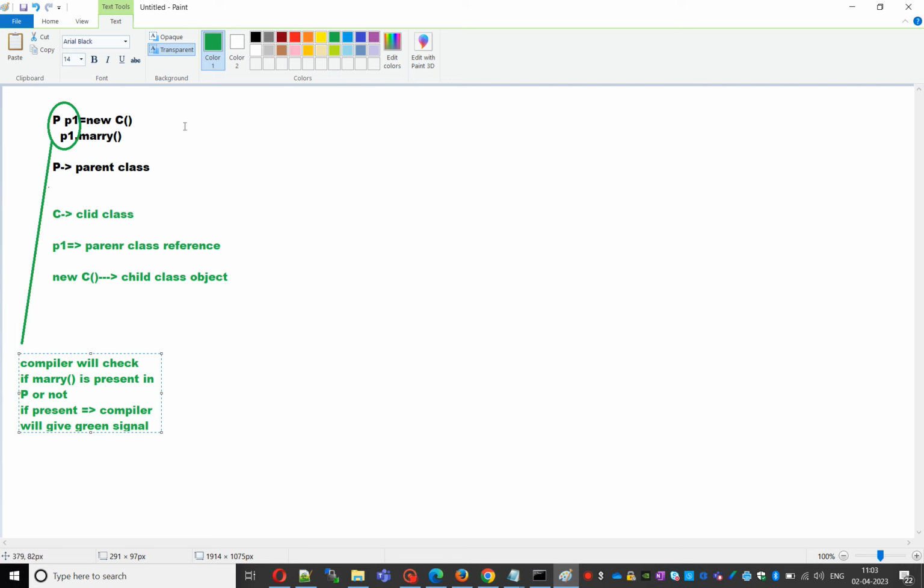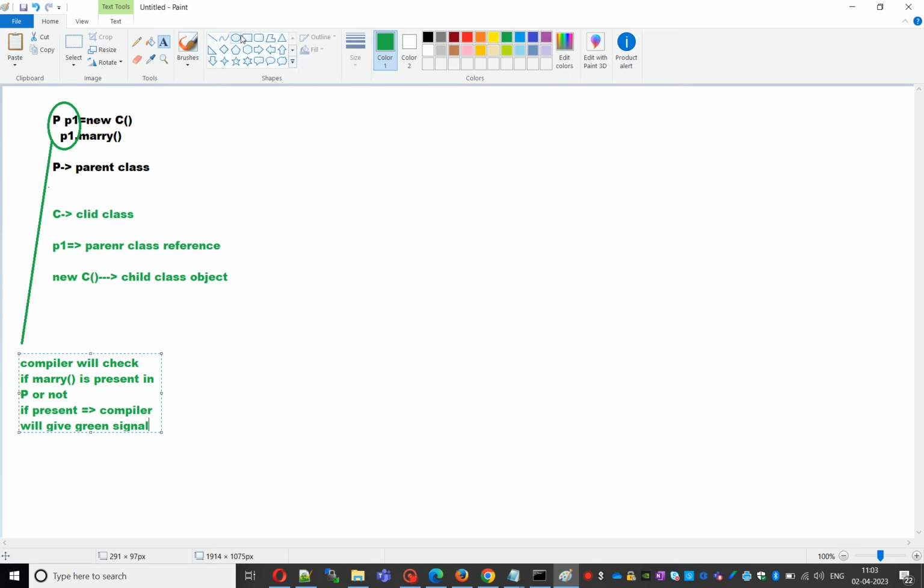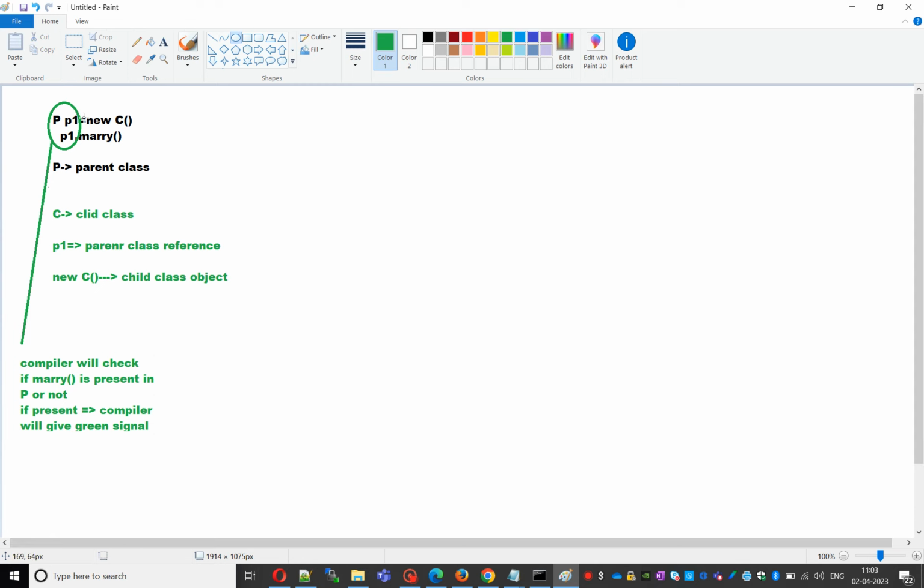In the runtime, the JVM's role will start. The JVM will check that part: new of a C. What is new of a C? The JVM will check what the new of a C is. New of a C is the object of a child class.